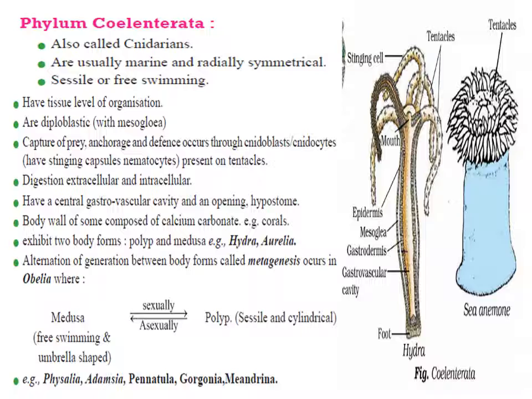Cnidarians like Obelia exist in both polyp and medusa stages, and these stages show alternation of generation, where the polyp produces medusa by asexual reproduction. Polyps always show asexual reproduction and produce medusae, whereas medusae always show sexual reproduction and produce polyps. Other examples, as we have mentioned, Aurelia, Physalia, Obelia, Adamsia, Hydra, are members of Coelenterata.